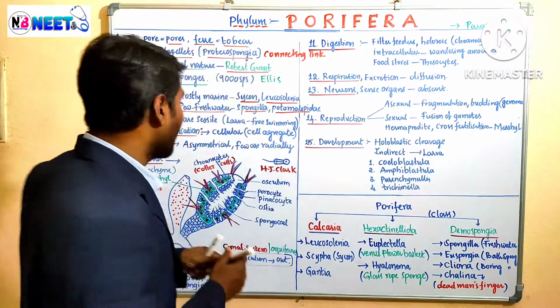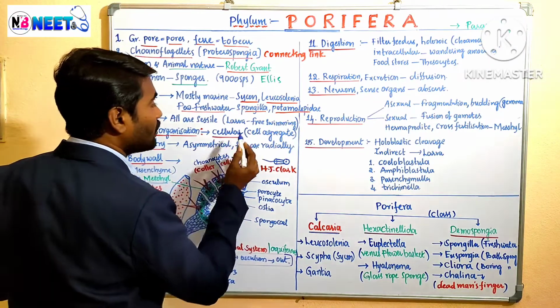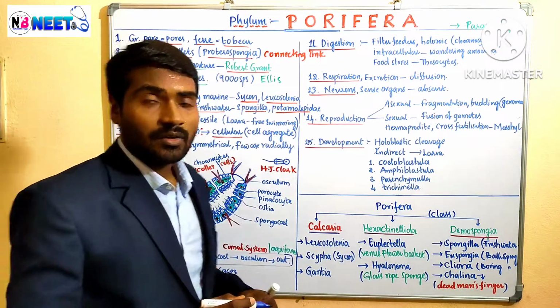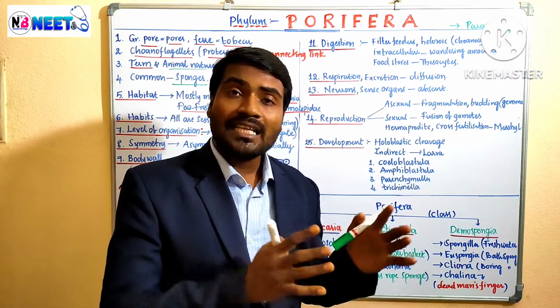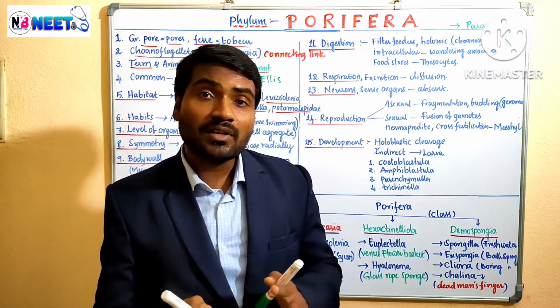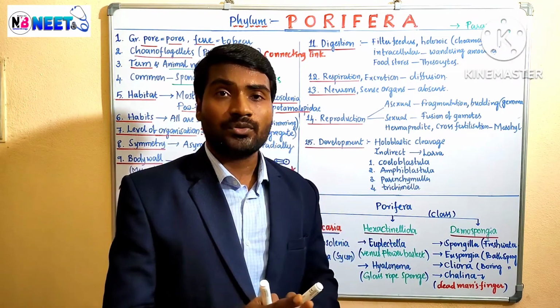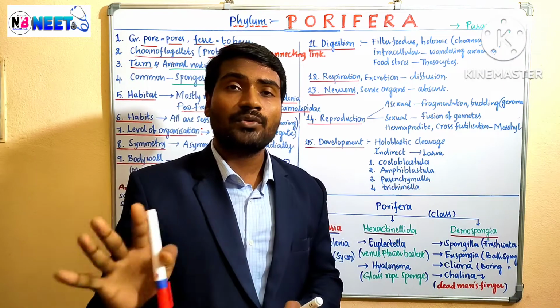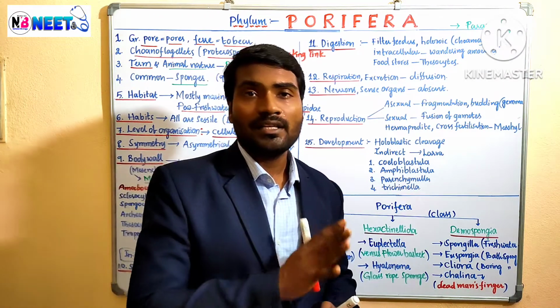Okay, that is the point called level of organization. They have only cellular level of organization. So cells are present, different types of cells are present, but they are not grouped into tissues. No formation of tissues. They have only cellular level of organization.